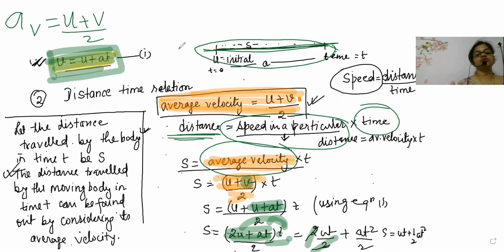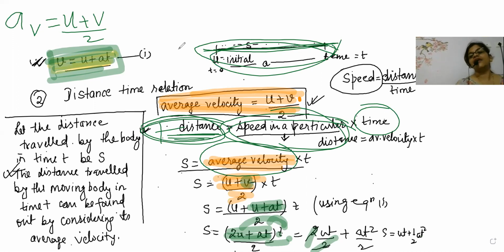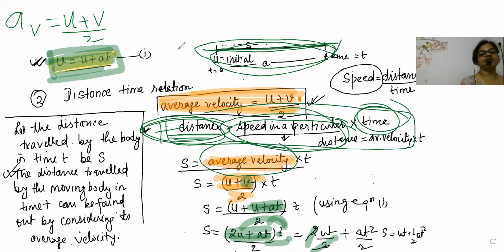So when somebody says that, rather than talking about Nivedita going to school and then from school to Khushbu auntie's house, can't we say directly that Nivedita came from home to Khushbu auntie's house? So that is the total distance. This velocity is average velocity, meaning velocity for the entire journey, and this time is the total time taken. So when such a condition comes, we can use the formula directly.